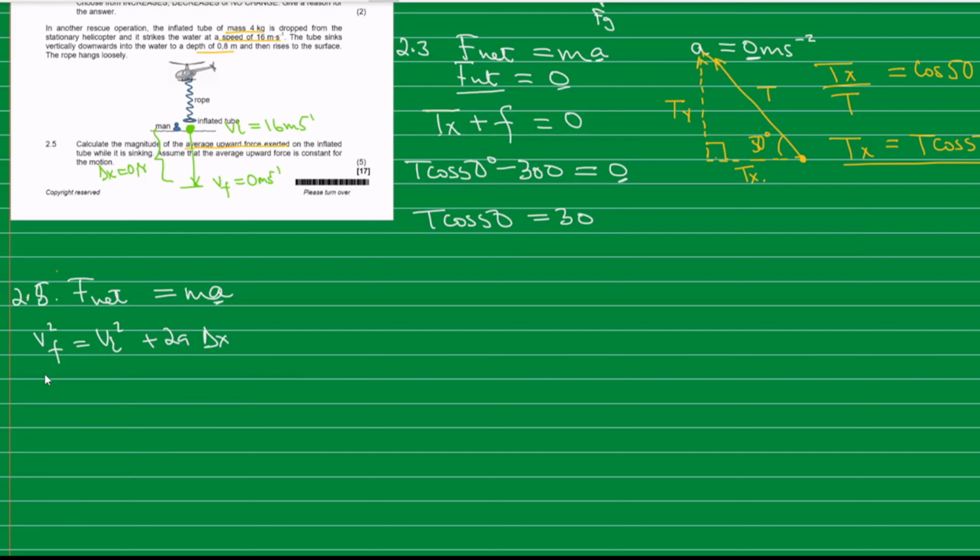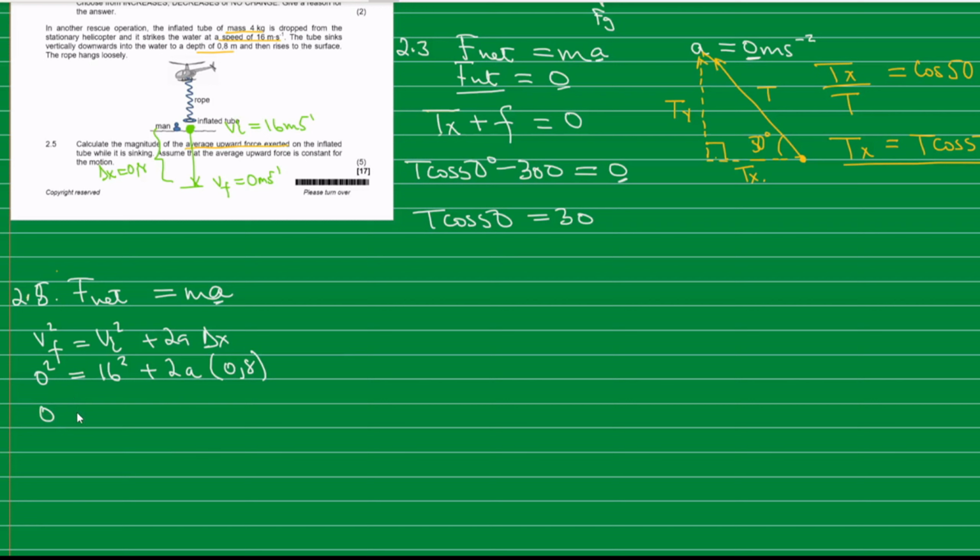So we square that, 0 squared is equal to the initial velocity, which is 16, so 16 squared, plus 2a times delta x, which is 0.8. And then we just simplify here.